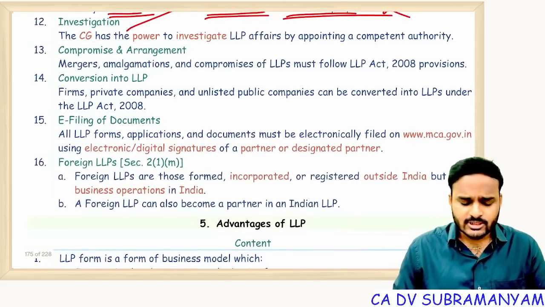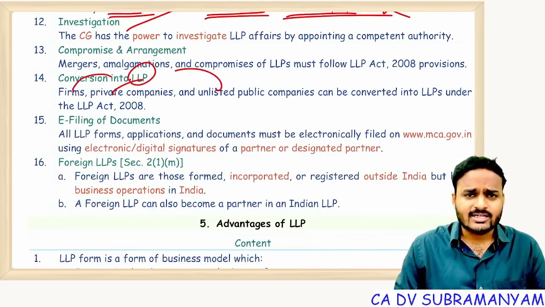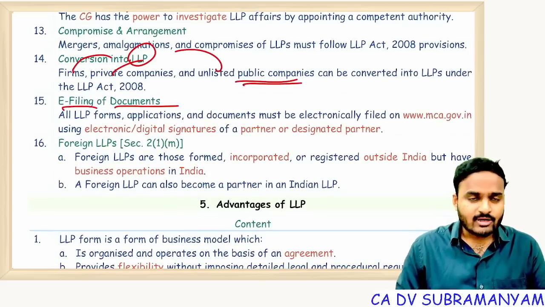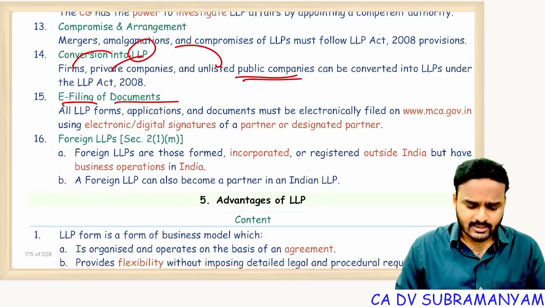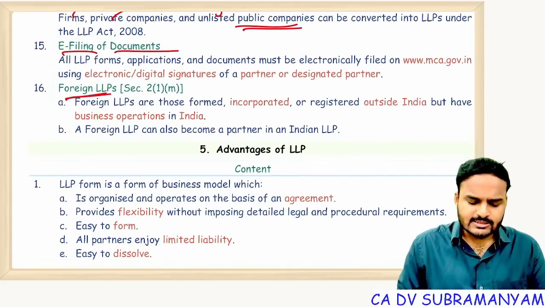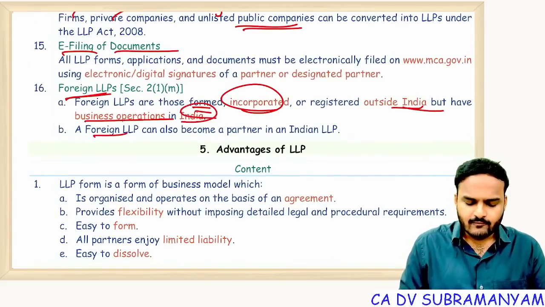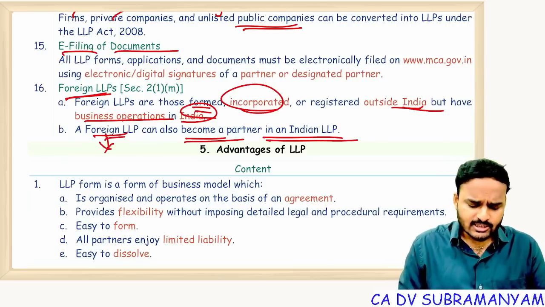Conversion into LLP. Yes, firms can be converted into LLP. Private companies can be converted into LLP. Unlisted public companies can be converted into LLP. So that procedure, formalities, everything is there. Documents, not manual filing, e-filing of documents is available. And foreign LLPs, yes, foreign LLPs are those incorporated outside India but having business operations in India. Foreign LLP can become a partner in an Indian LLP because foreign LLP is a body corporate.